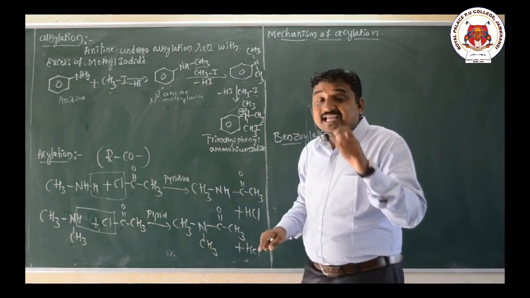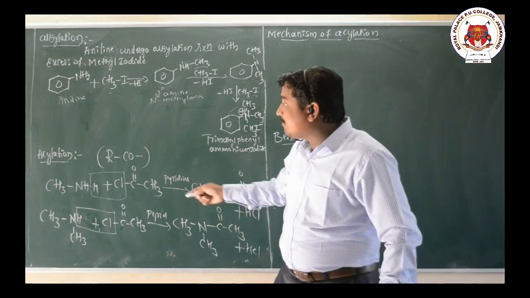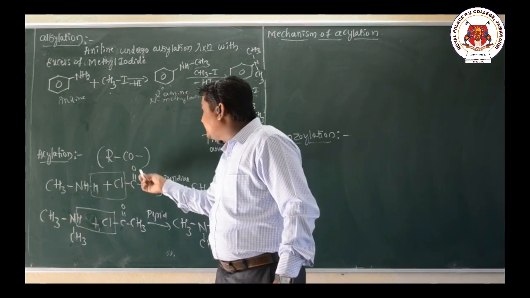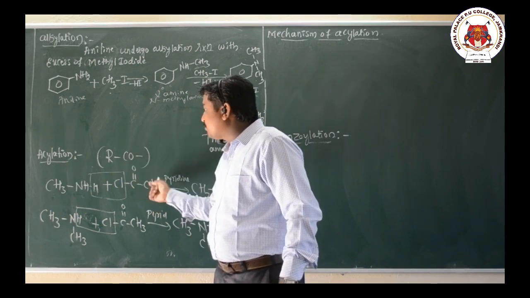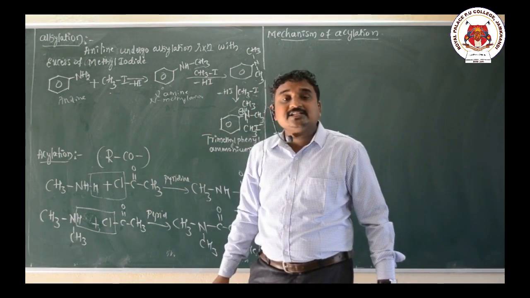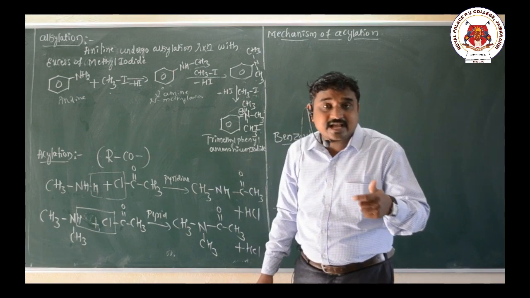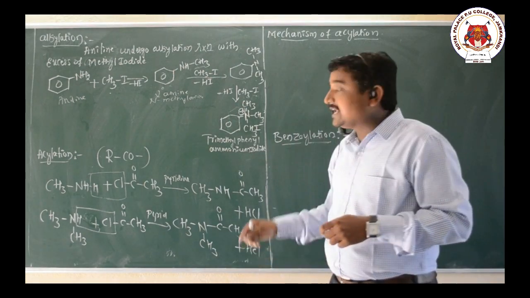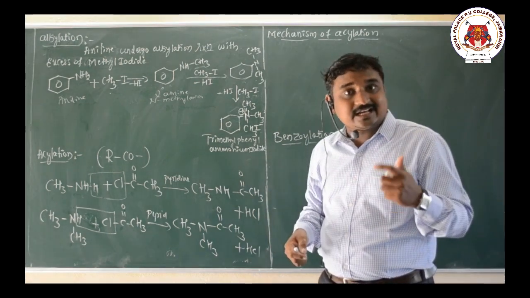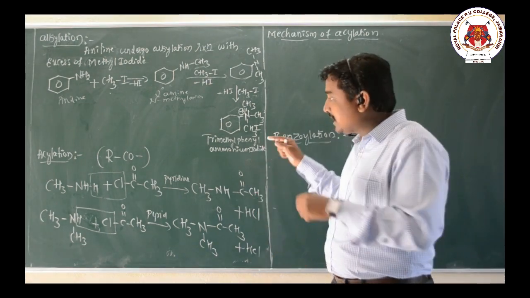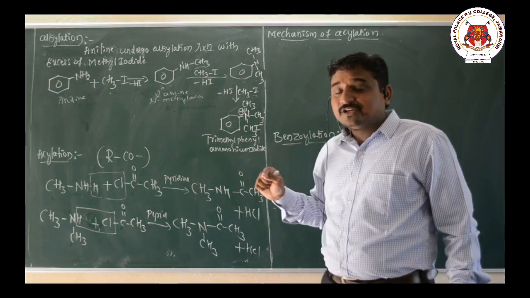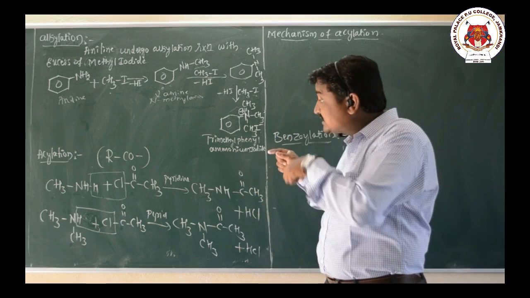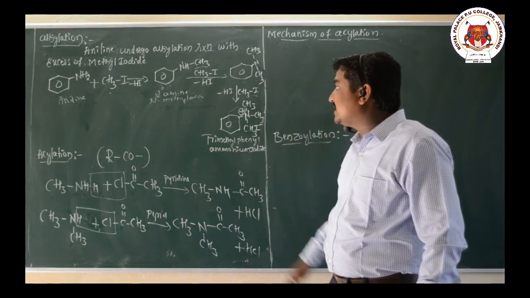Acylation means replacement of hydrogen from the amine and substitution of the acyl group, RCO group, in the amine. That reaction is called an acylation reaction, acylation of amines. Acylation can also be done using acetic anhydride. Here I used acetyl chloride, but instead of acetyl chloride, acetic anhydride can also be used for this acylation reaction.